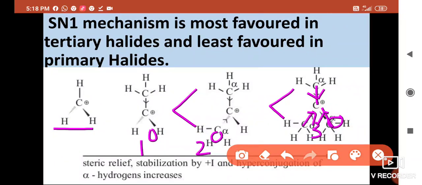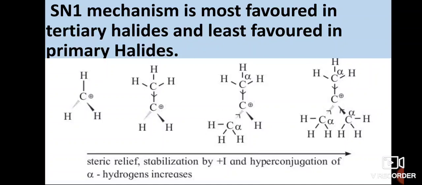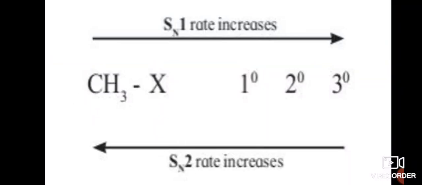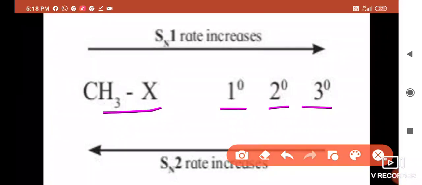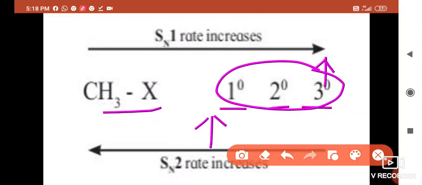And as this tertiary carbocation is stable, rate of SN1 reaction is more in tertiary halides. Therefore, SN1 mechanism is most favored in tertiary halides and least favored in primary halides. You can see for the SN1 reaction, methyl halide, then primary halide, secondary halide and tertiary halide. Rate of SN1 reaction will be highest in tertiary halide and rate of SN2 reaction will be highest in primary halide. If we see primary, secondary and tertiary.